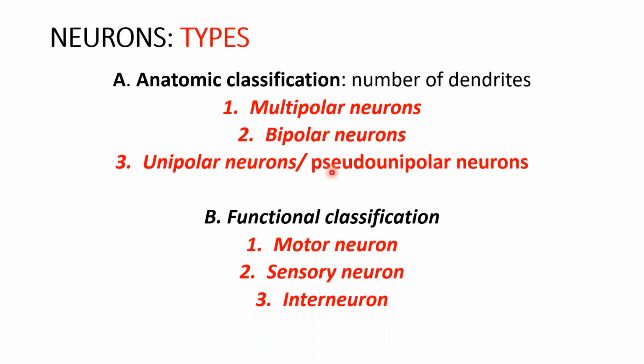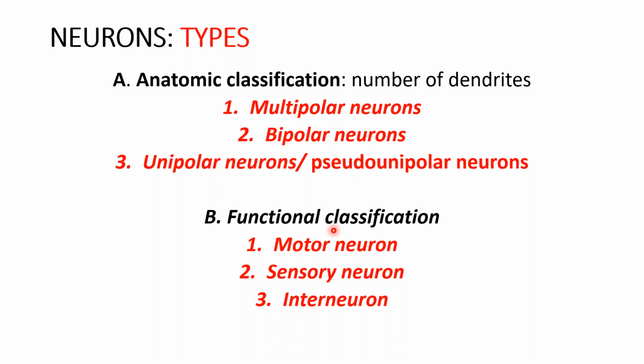Multipolar neurons are the motor neurons present in the anterior gray column of the spinal cord. Then we have the unipolar, which we call the pseudo unipolar neurons also. So three types: multipolar, bipolar, unipolar or pseudo unipolar, depending upon the number of dendrites.